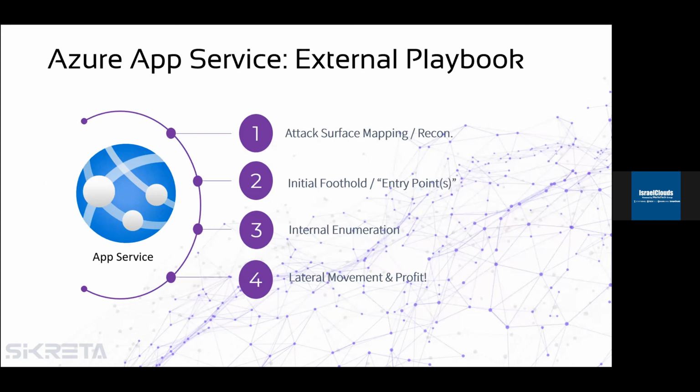But before we move ahead to the actual penetration test process, we need to understand the 5 important steps when it comes to App Service penetration testing. The first one, similar to the external attack surface kill chain, we will explore our external attack surface, then look for any entry point, and then after the initial foothold, we do some internal enumeration within the cloud service, and finally conduct a lateral movement inside our app service.